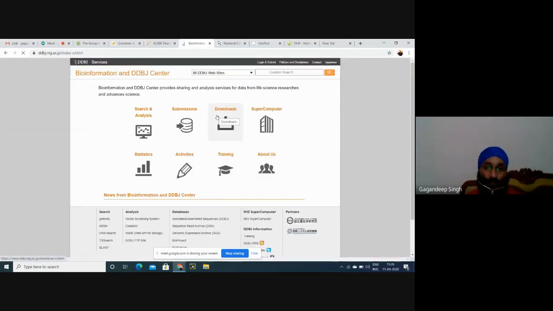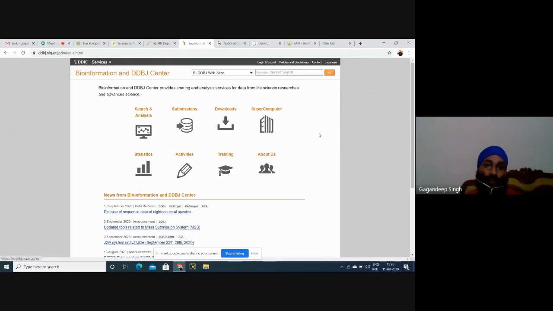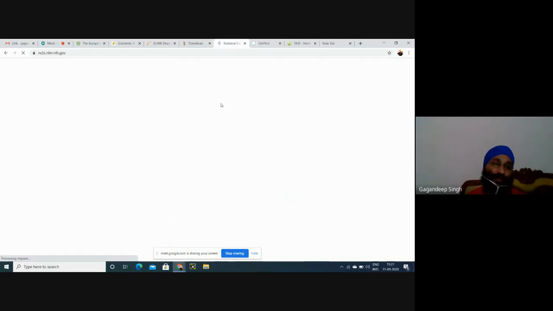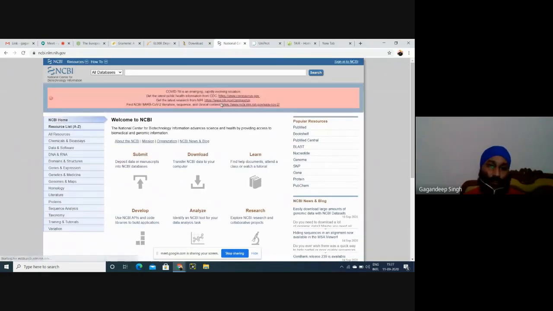DDBJ is a small database. Basically, here is a download option, and by selecting this option we can easily download sequences from the DDBJ database. But this is also a primary database, so this is important for our knowledge of what primary databases are. But we will not select sequences from it, because maybe some other person came here, downloaded sequences and analyzed them. So we'll select only the NCBI database. This is a composite database that I have told you about earlier.